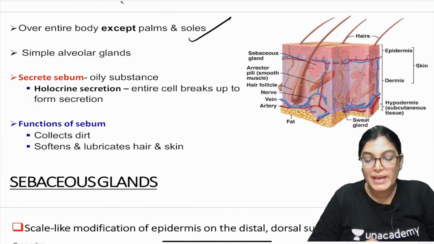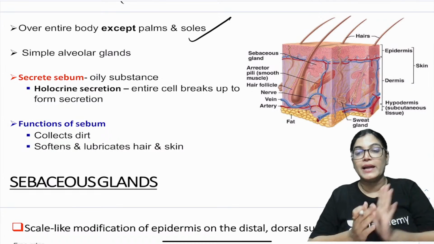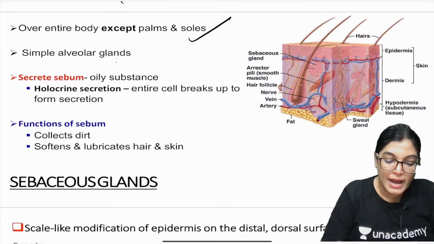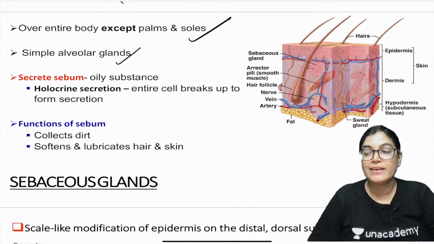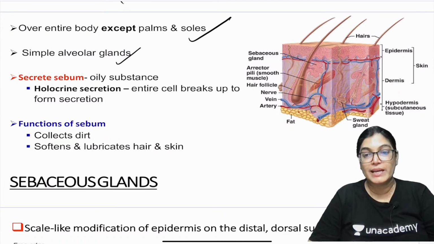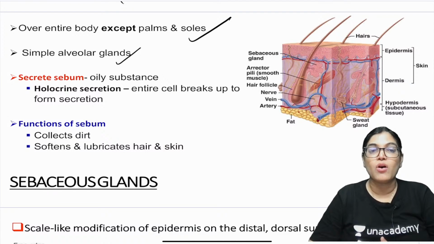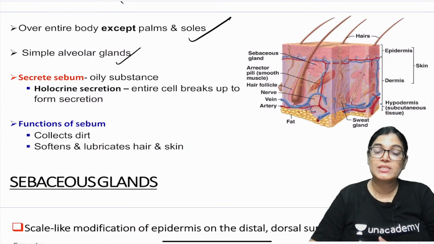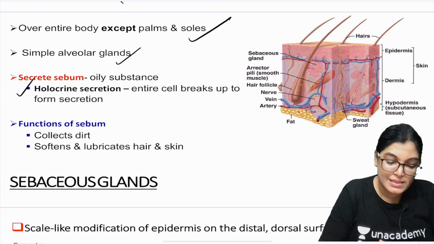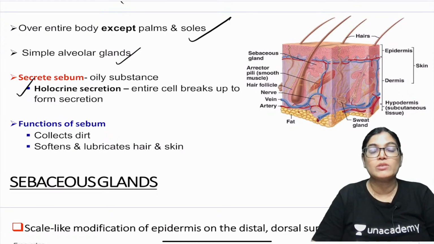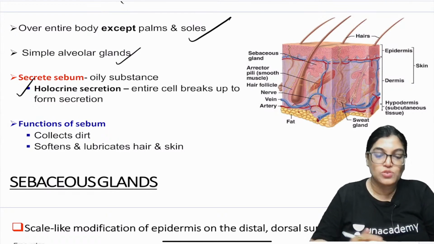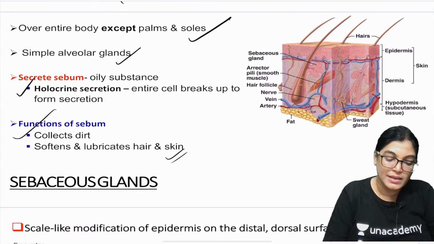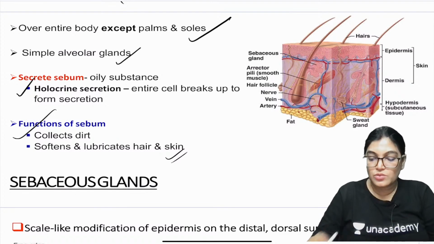So over the entire body except the palm and soles, we have no sebaceous gland, and it is a simple alveolar gland. What does it secrete? Its secretion is oily in nature, and that is required for giving lubrication to the skin. It is considered to be a holocrine secretion because the entire cell breaks to release the secretion, and the function is to soften and lubricate the skin and hair and collect the dirt.